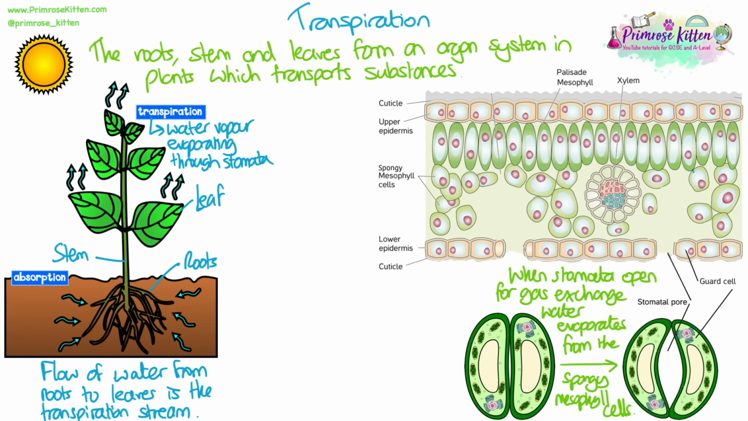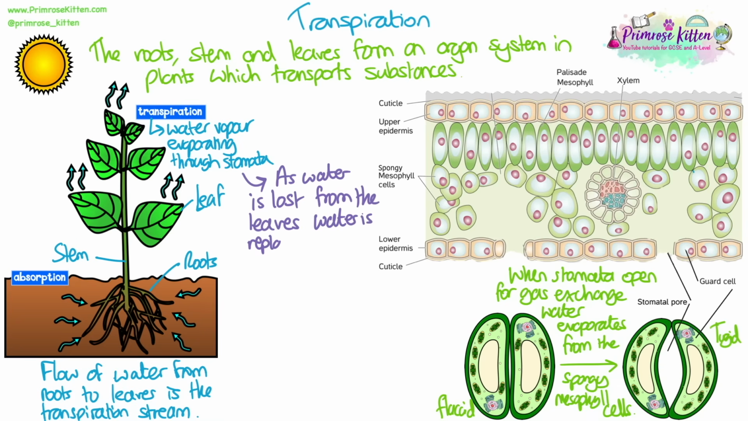When stomata open so the plant can carry out gas exchange, water evaporates from the spongy mesophyll cells through the stomatal pores. So to open, the guard cells must become turgid, so they swell up and push apart from each other, opening the gap between them, which is the stoma. When they are flaccid, when they don't have much water in them, they come close together and that closes the pore.